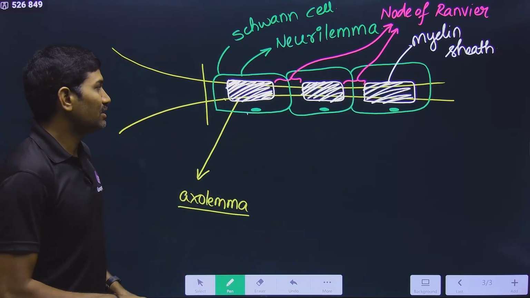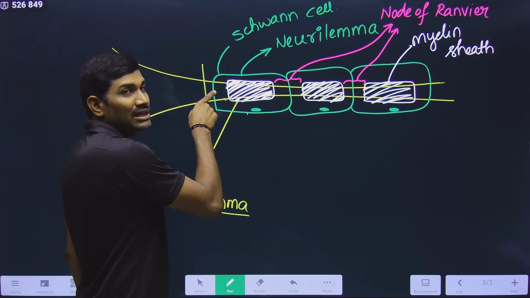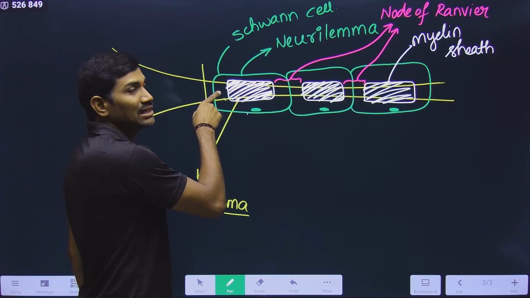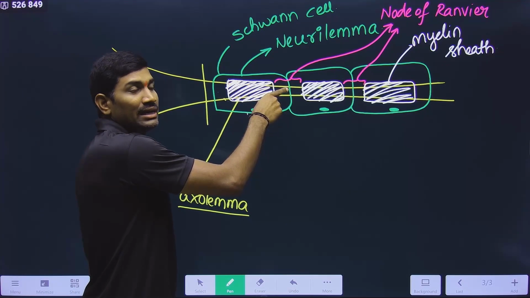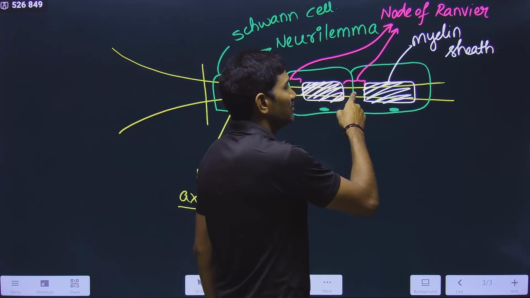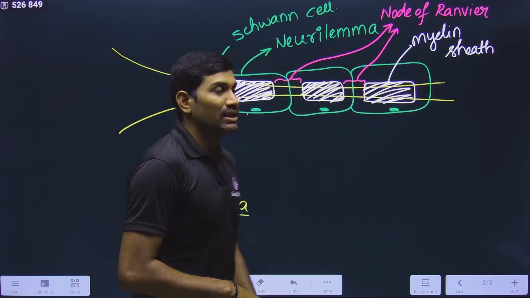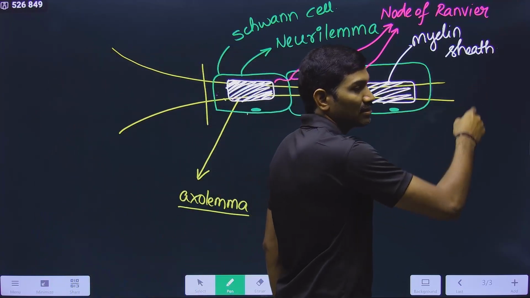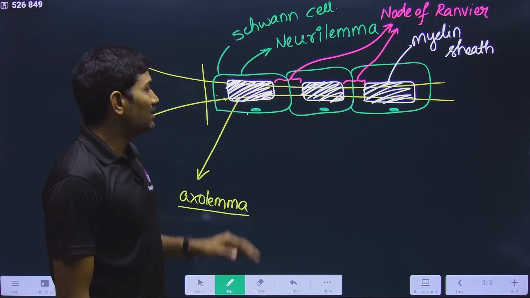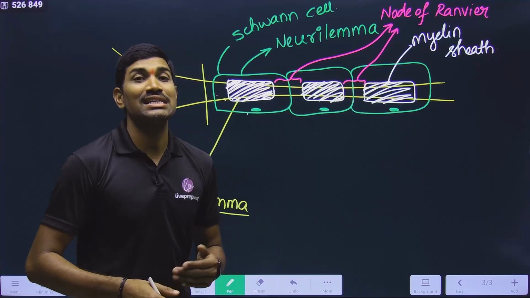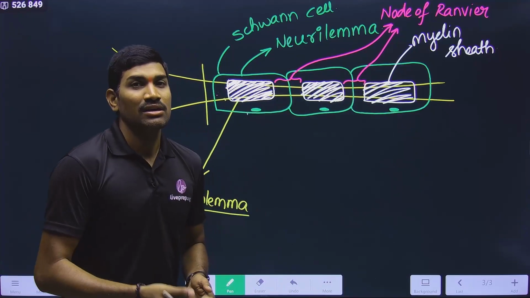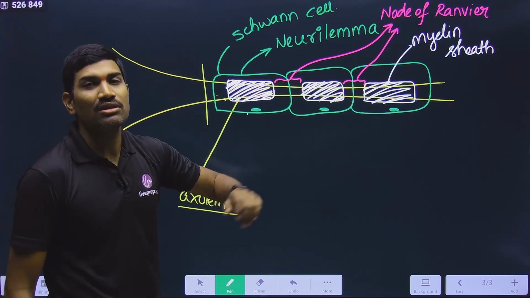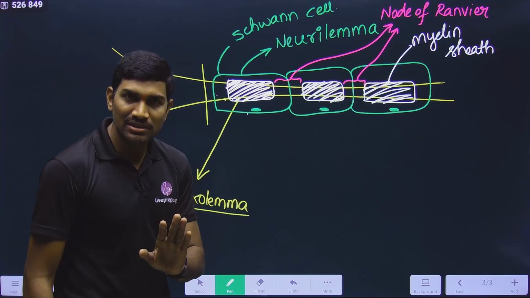That is the reason why, suppose a nerve impulse is generated here, the next nerve impulse will be generated at this node, the next one at this node, and the next one at this node. So in this way, nerve impulse generation happens in a jumping manner. Understood? That's why this type of conduction is called saltatory conduction. Anyhow, we will study all these things. Is it clear?